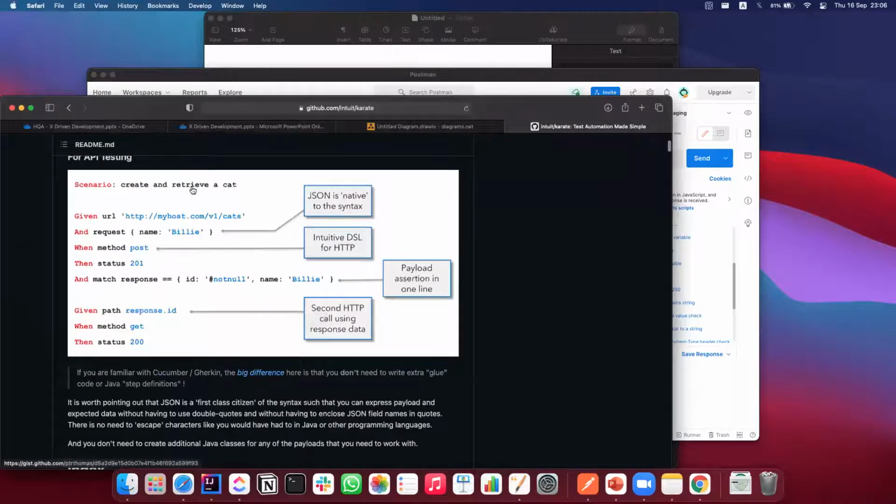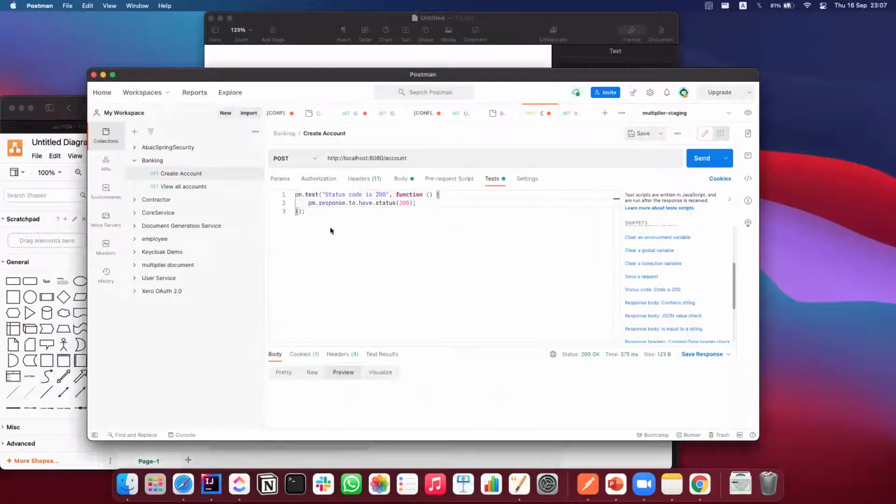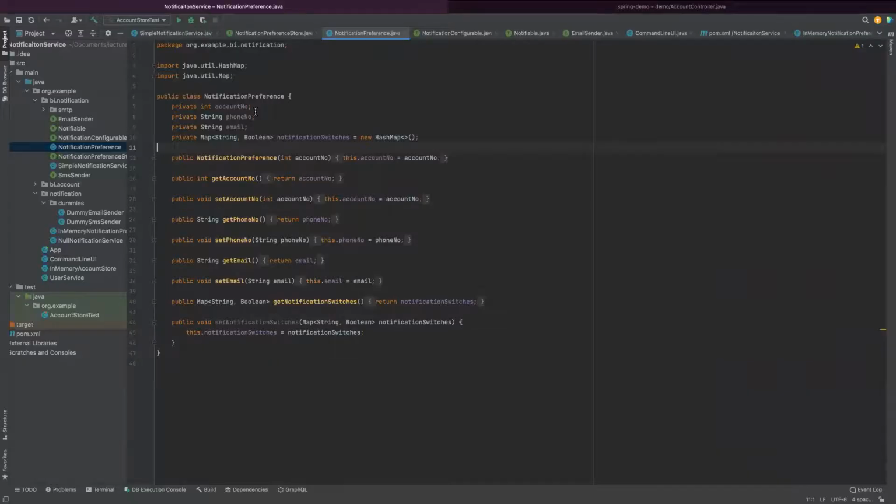Scenario: create and retrieve cat. Given URL is this and request name: Billy. When method is post, then status 201 and match response ID is not null and name is Billy. So the moment you write this thing, it will automatically call your API. So I am going to show you quickly how to write this particular open method.